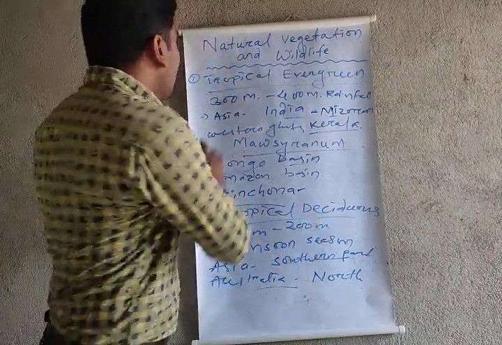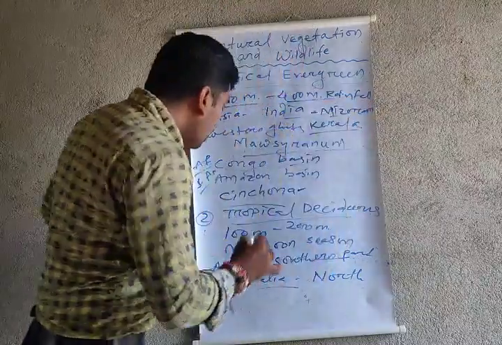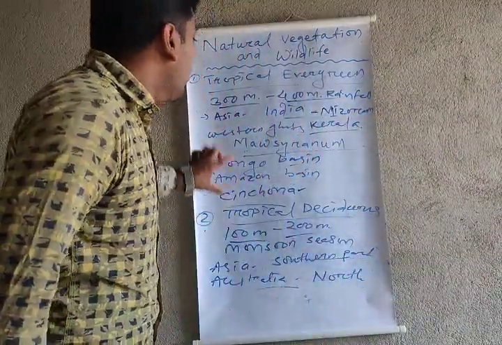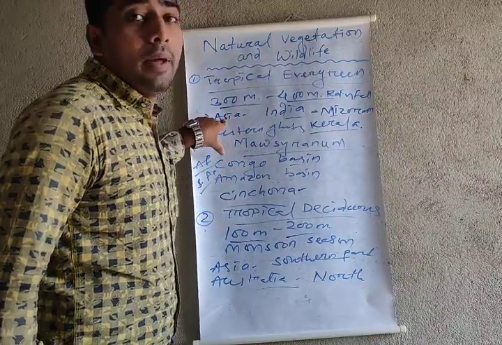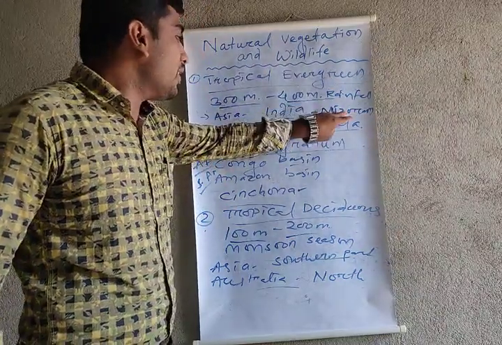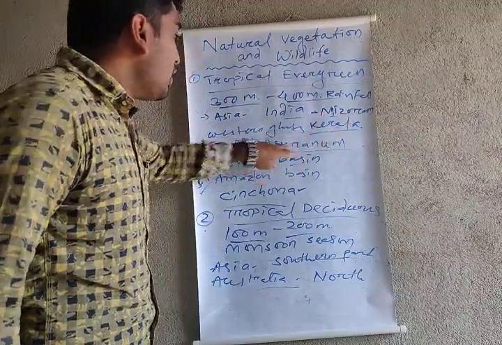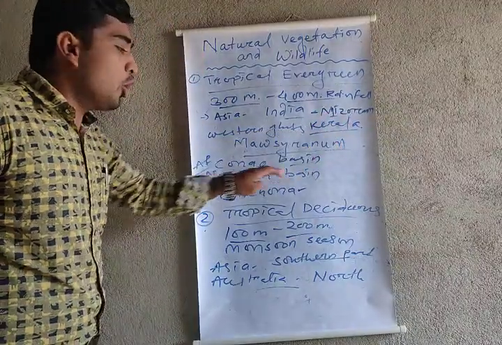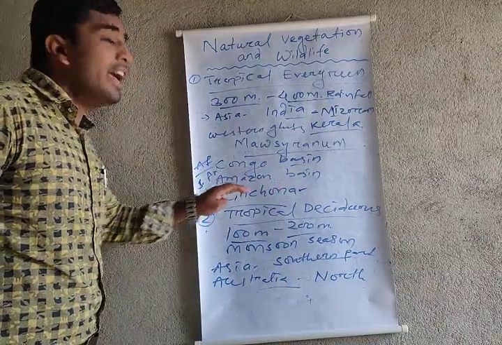The tropical evergreen forest gets 300 to 400 of rainfall, but the tropical deciduous forest gets 100 to 200. The tropical evergreen forest is found in the Asian continent in Mizoram, Western Ghat, Kerala. Mizoram is a place that gets heavy rainfall, and in the African continent, the Congo basin, and in South America, the Amazon basin.